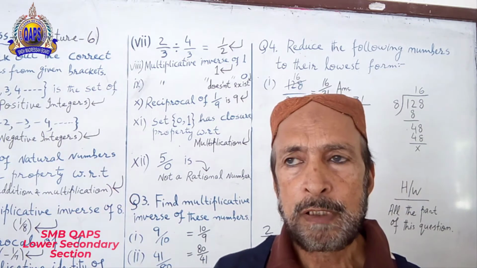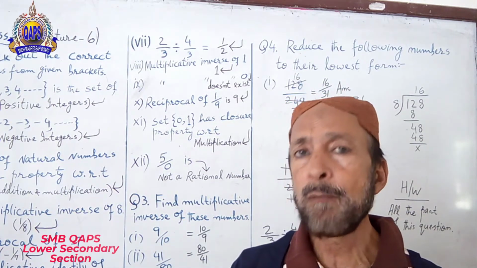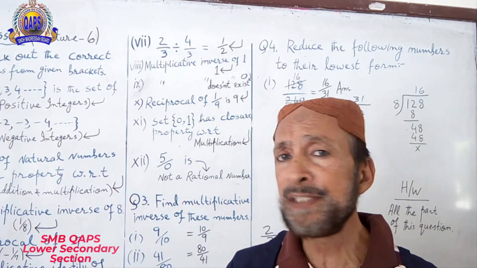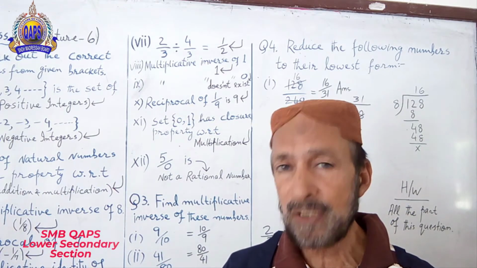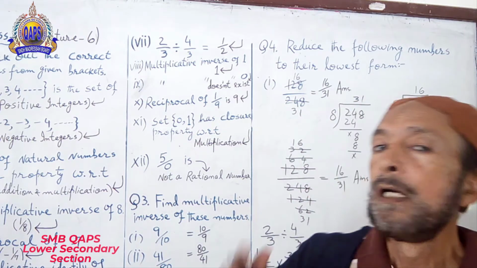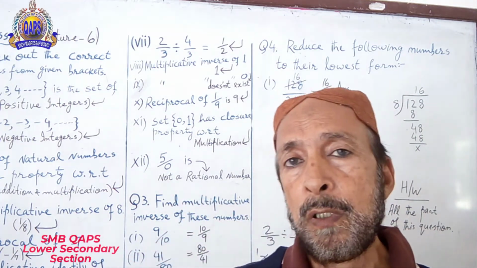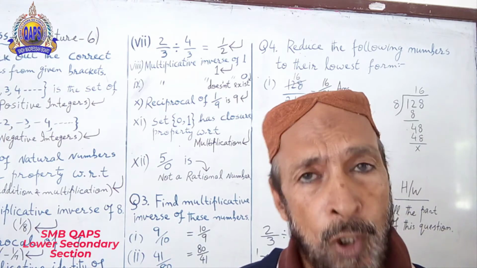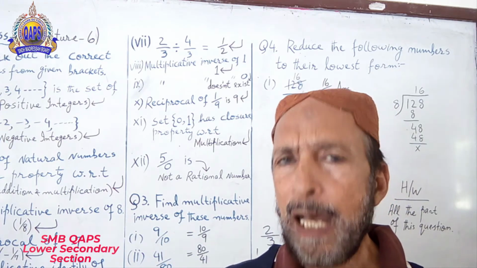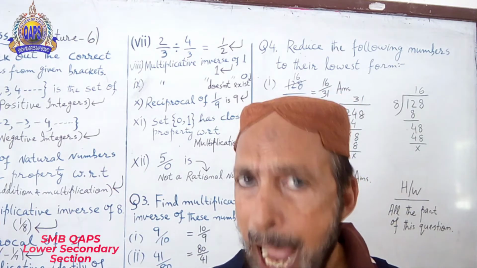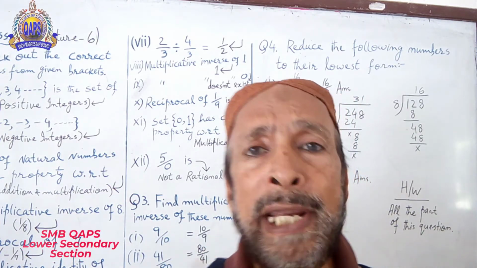Instead of dividing it by 2, you think, can you divide it with any bigger number? Yes. Of course, we can divide it by 2, we can divide it by 4, but we can also divide it by 8. So, I am dividing it by 8.